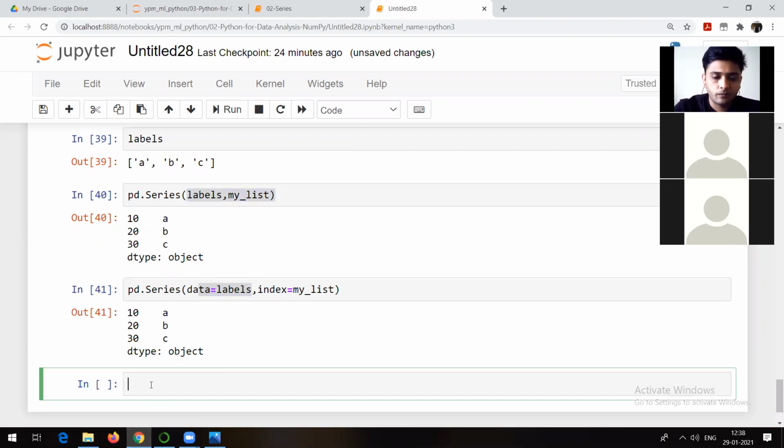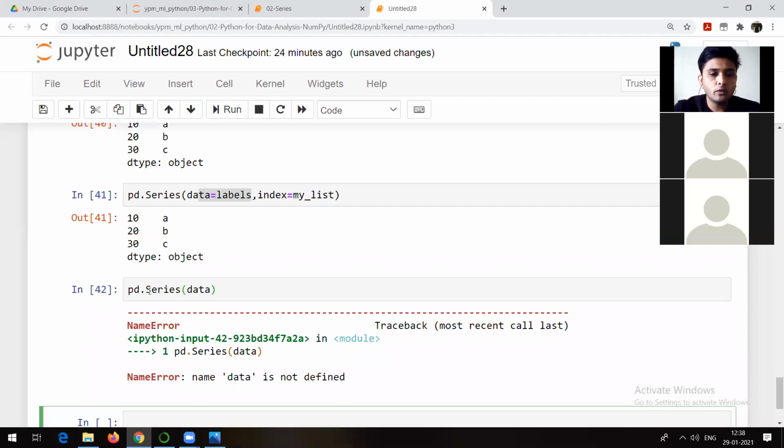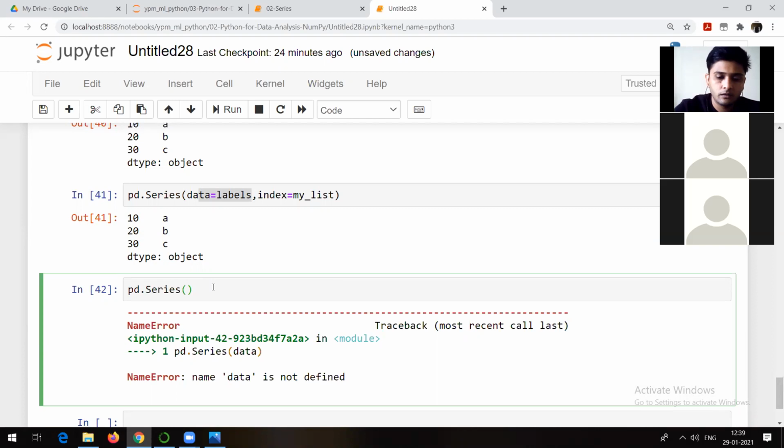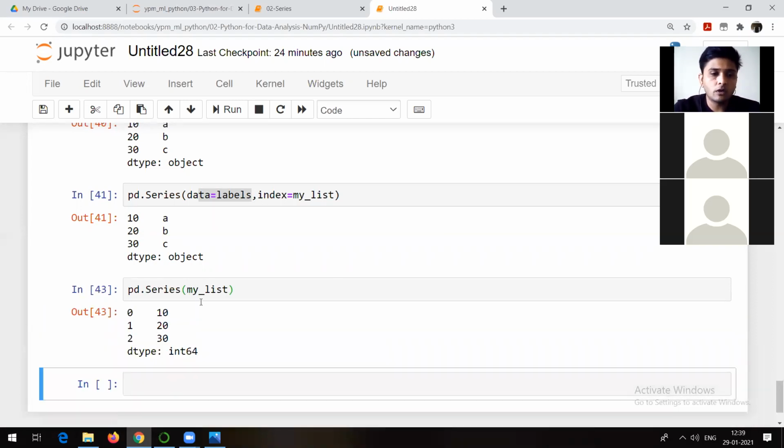But as I am trying to create a series with data and labels, suppose I just pass it like this, not data actually, it should be my list. Now check what's happening here. In my list there are three elements, 10, 20, 30, but I did not pass a value for index.